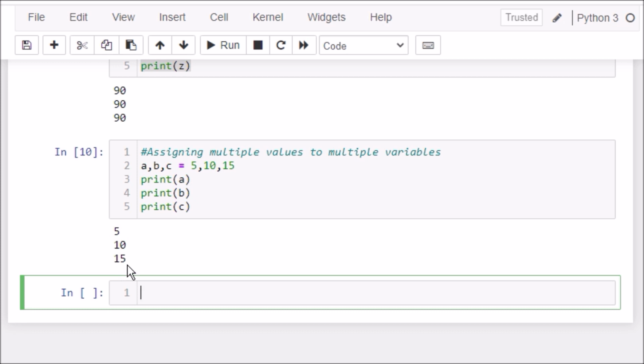Okay, so it's all about variables in Python and other important concepts in Python.